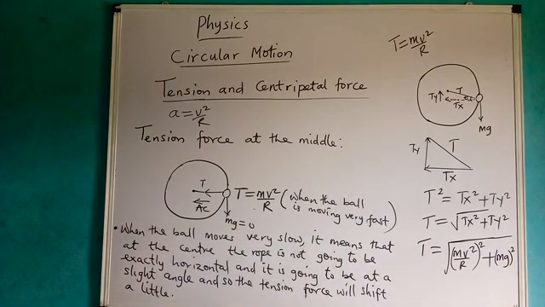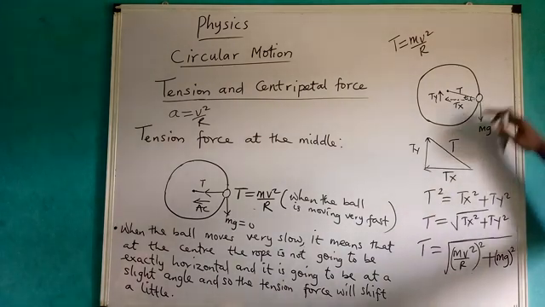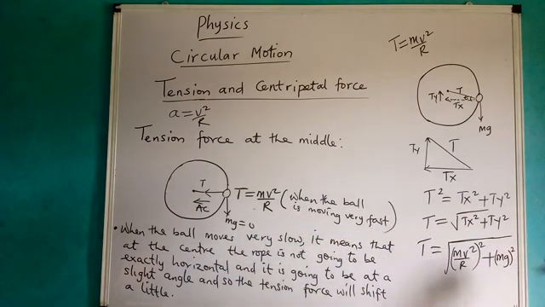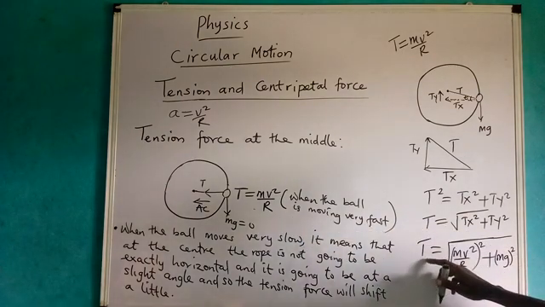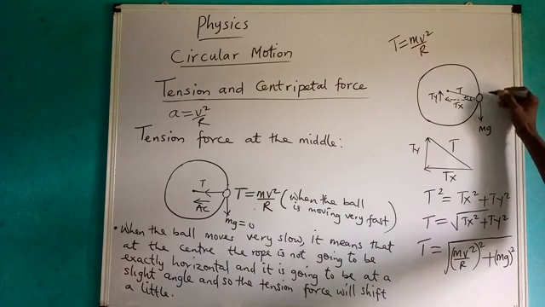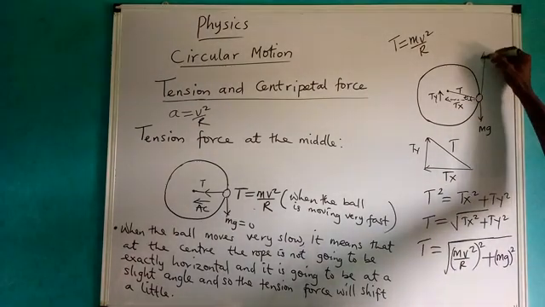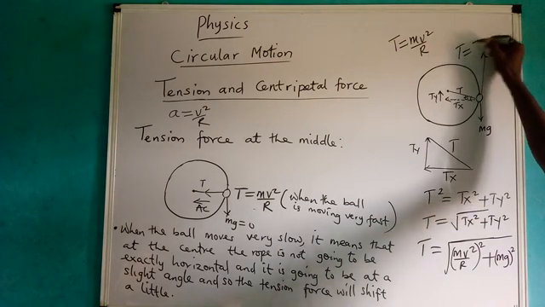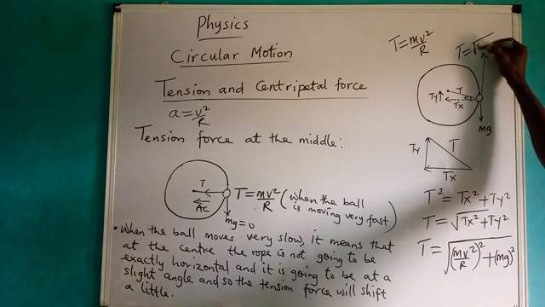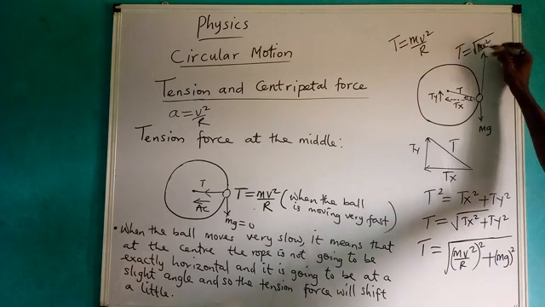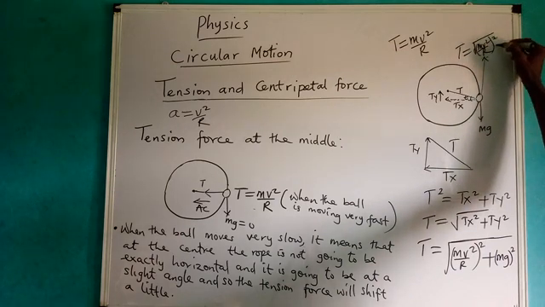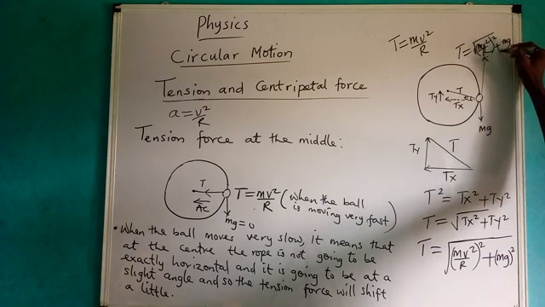It means that now at the middle, when the ball is moving very slow, the force at this point is going to be T equal to the square root of mv square over r, squared again, plus mg square.